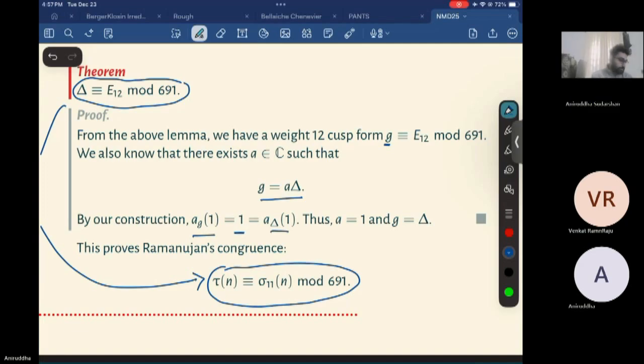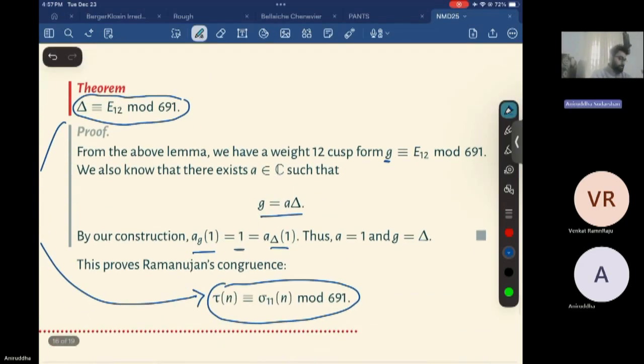So there are these Hecke operators, which are special linear operators which act on the space of modular forms. There is a sequence of operators for every integer n, and the delta and the Eisenstein series, both of them are eigenforms for those operators. So this congruence is special in the sense that delta is an eigenform which is congruent to an Eisenstein series modulo a prime. And this is very important in the general theory.